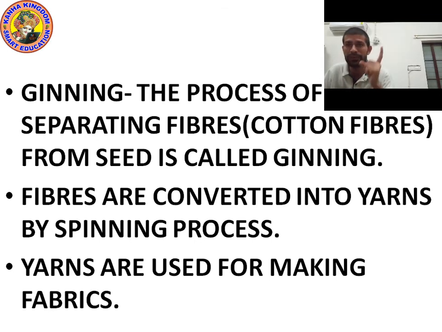So first of all we do ginning. Ginning is a process of separating fiber from seed. Then what do we do with fiber? Point number 2: we do the spinning process. By the spinning process, fibers are converted into yarn. And what do we do with yarn? Point number 3: yarns are used for making fabric. Please write down. I am giving you 10 seconds.